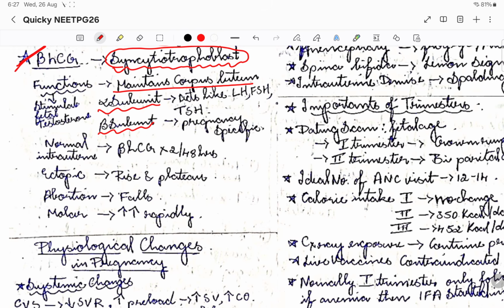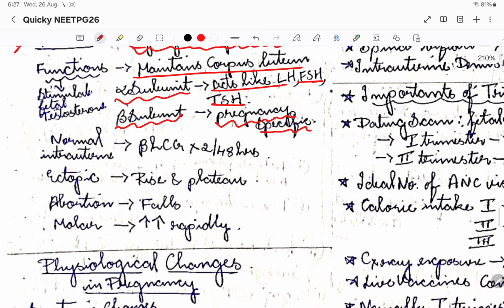The alpha subunit acts like LH, FSH and TSH, whereas the beta subunit, that is beta HCG, is what is pregnancy specific.